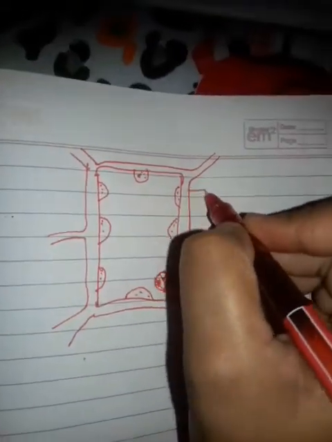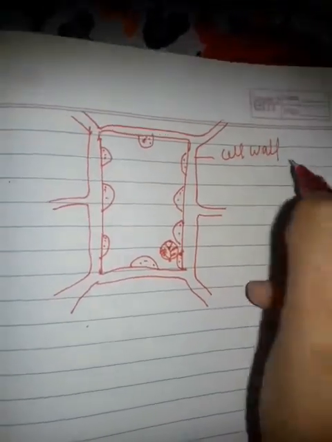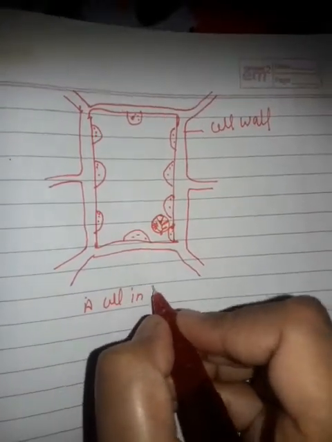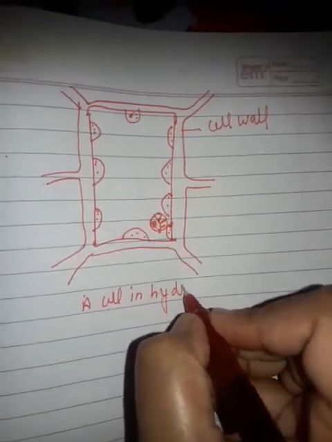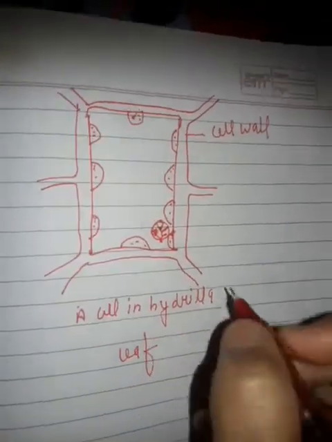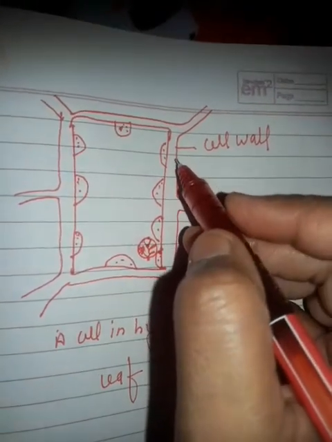This is the cell wall, the outer covering, and this is the cell membrane.